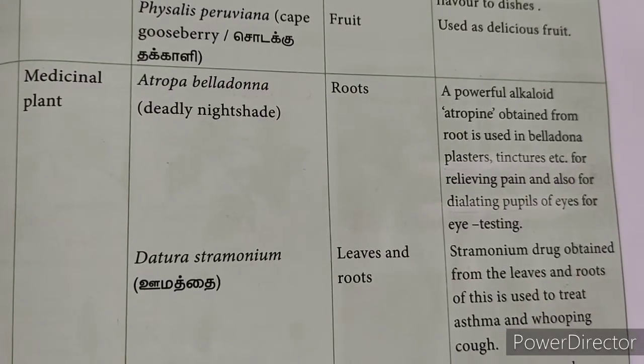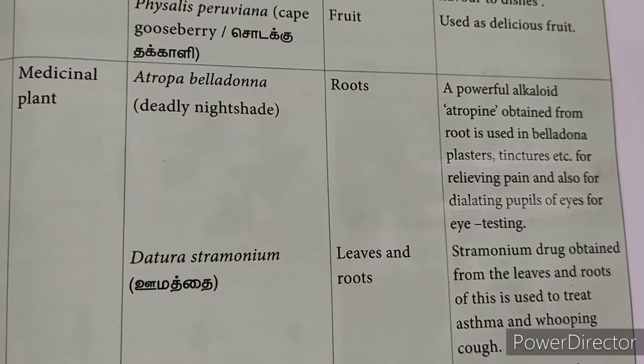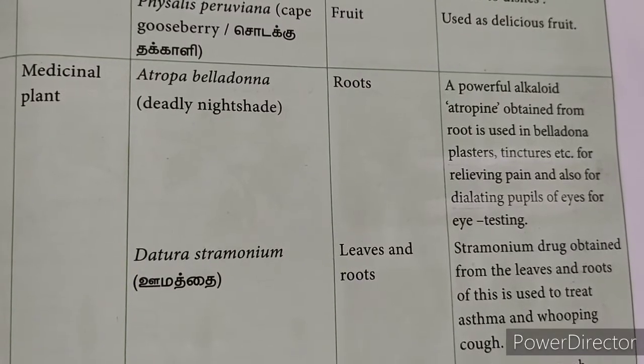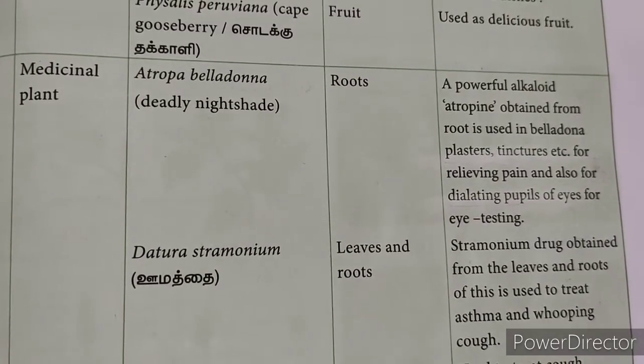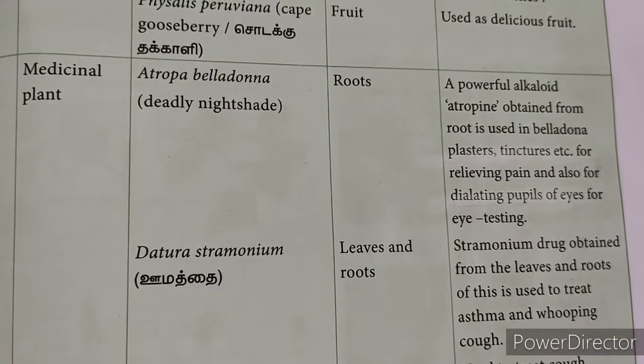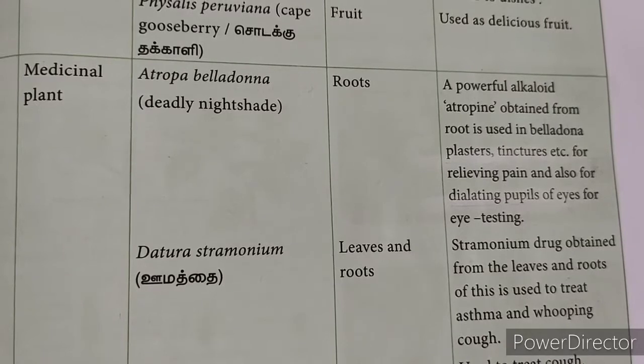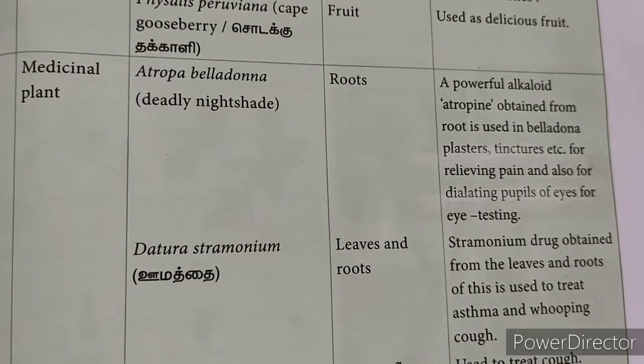Dilating pupils means what? Widening, that is dilating. Okay, so when they do eye testing, they use this powerful alkaloid so that it will dilate the pupils.